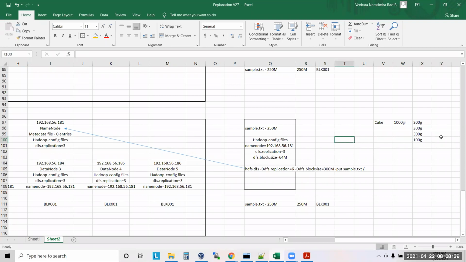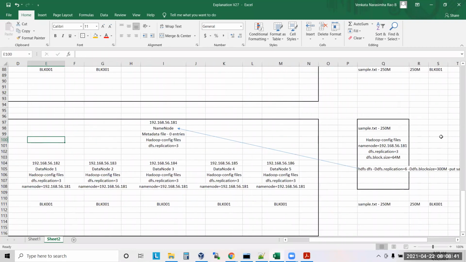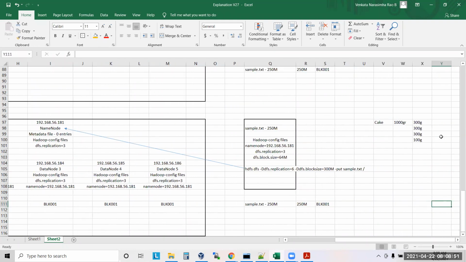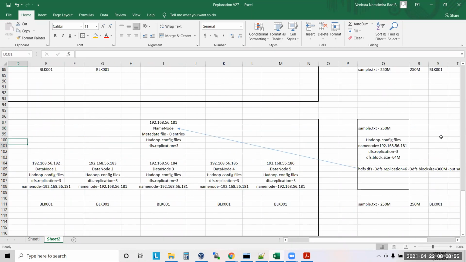Block size should always be less than data node size. Sorry? Block size should always be less than data node size. What do you mean by data node size? I mean the data block size, wherever we are keeping those pieces. It means this data node should have more capacity to keep this block.